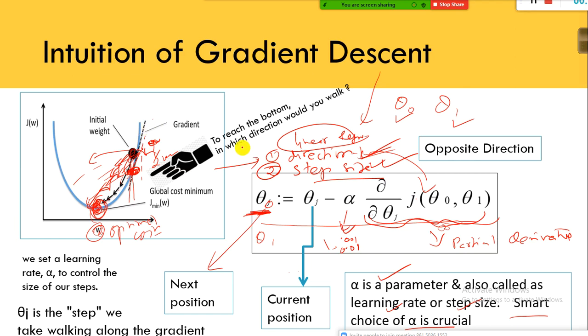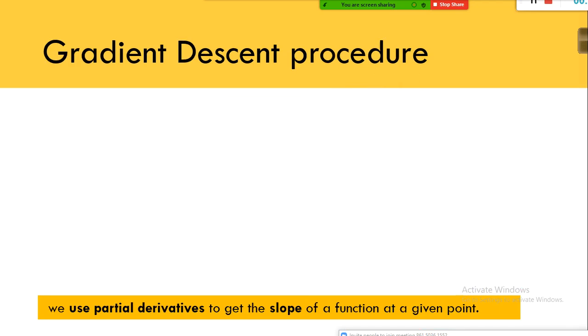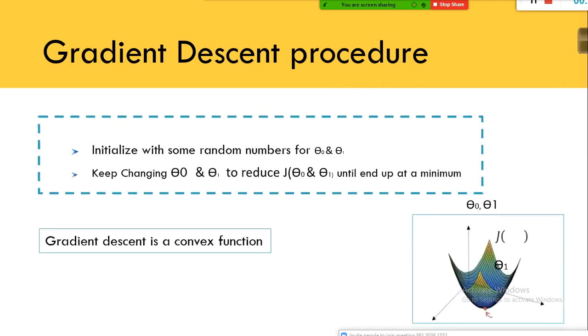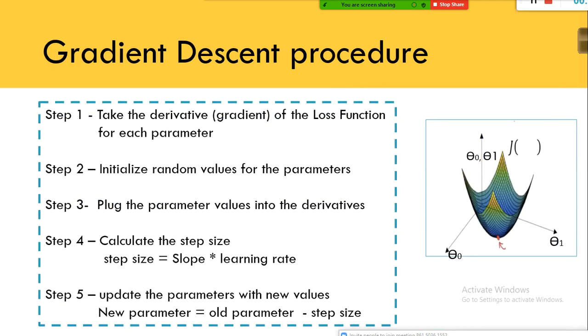So how do I do that? The simple thing is the same analogy, whatever I told, right? You need to use the direction, you need to use the step size, using which you can find out the best way to reach this place, the optimal cost. Okay, fine. The next one is, these are the steps we need to do.